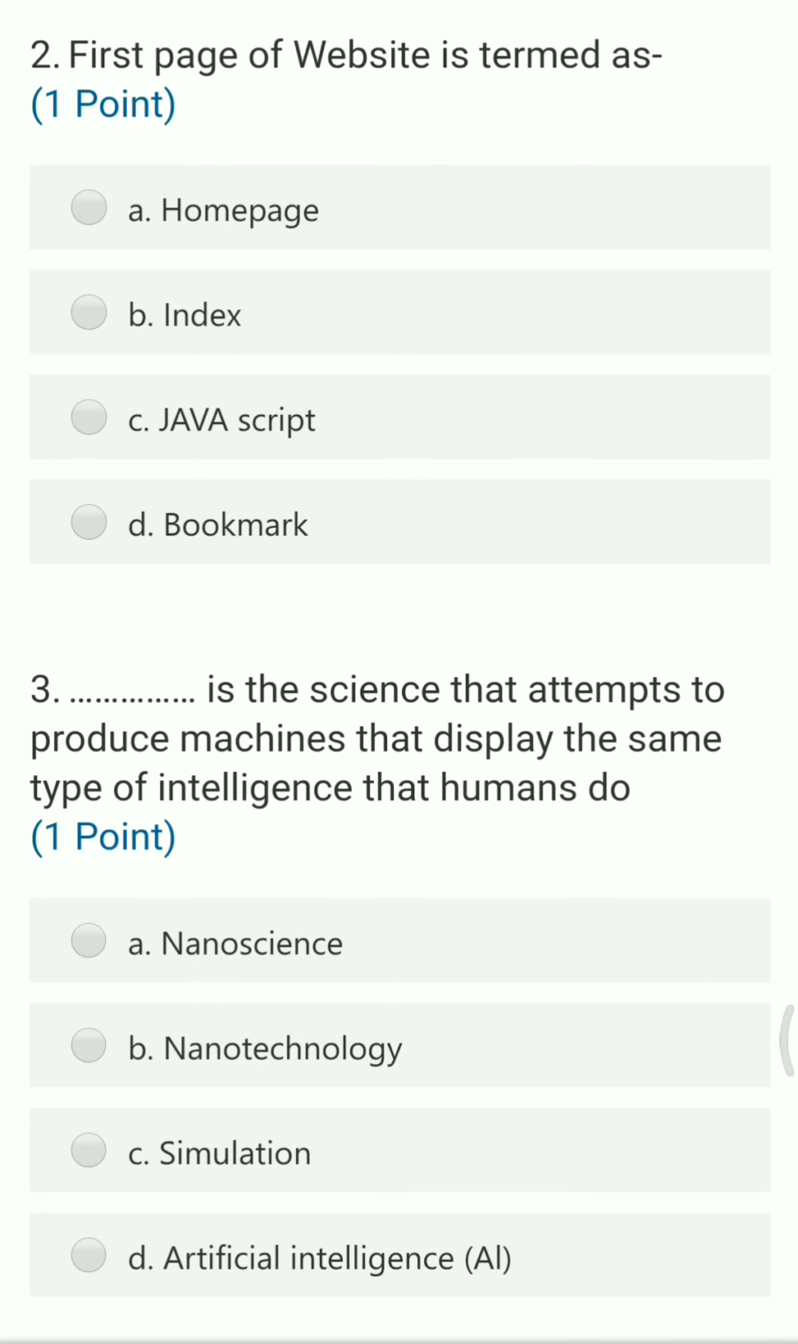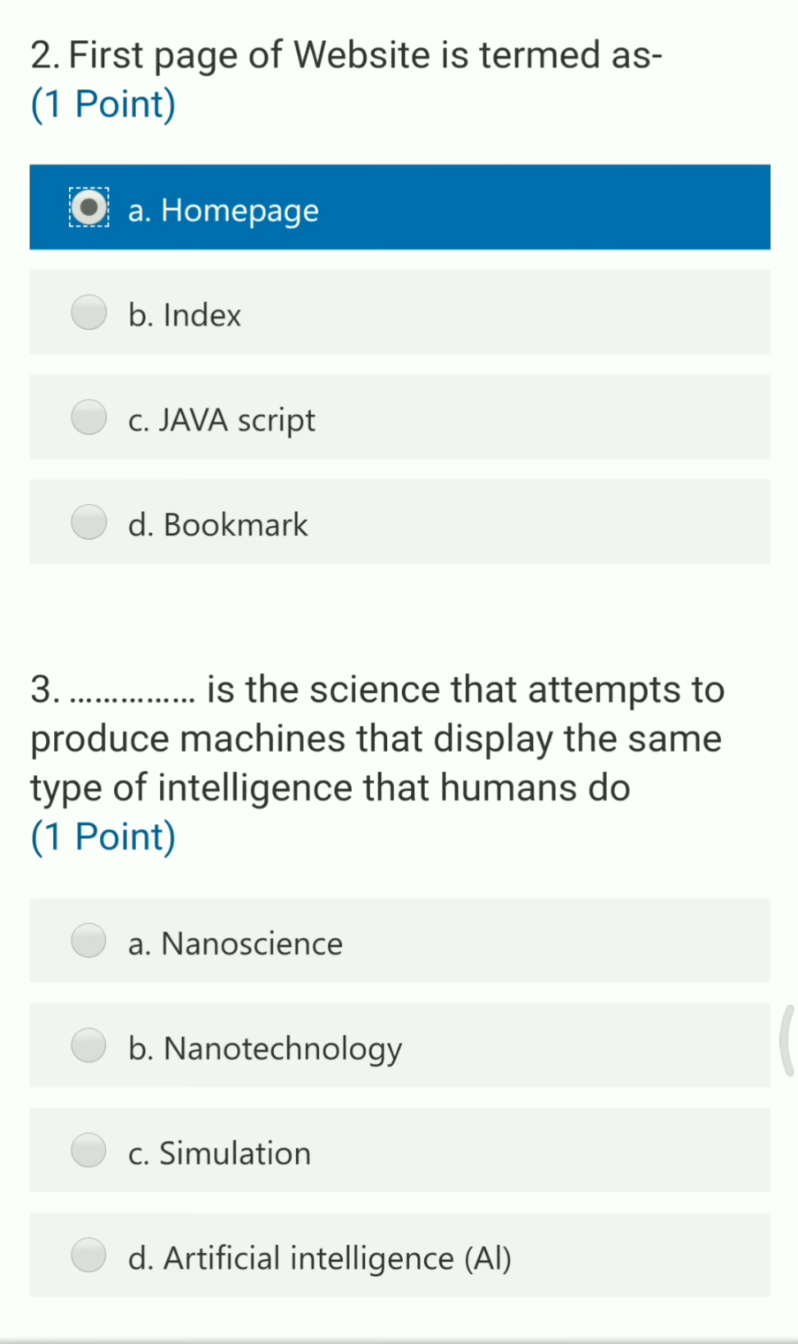Next question: the first page of a website is termed as. Options are home page, index, JavaScript and bookmark. So the right option is home page. Whenever you click on any website, the very first thing you observe, whatever is displayed, that displayed page is called a home page.